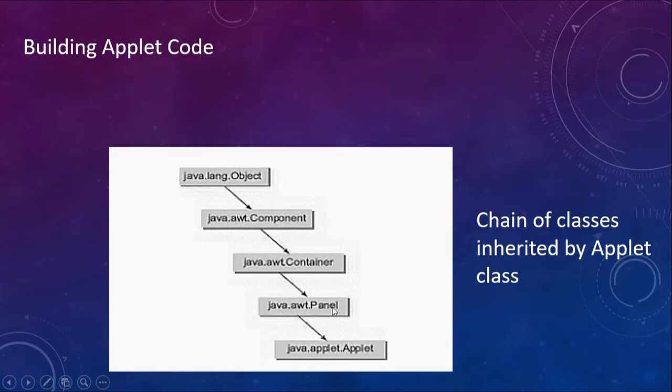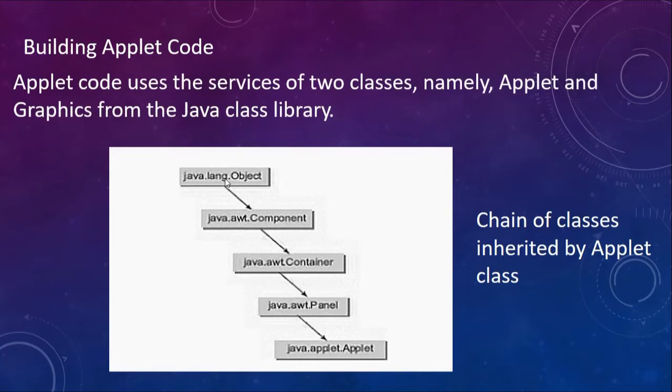The Panel class in turn inherits properties from the Container class, which is also present in the same java.awt package. The Container class inherits properties from the Component class, which is also present in java.awt. And finally, the Component class inherits properties from the superclass called the Object class, which is present in the java.lang package.